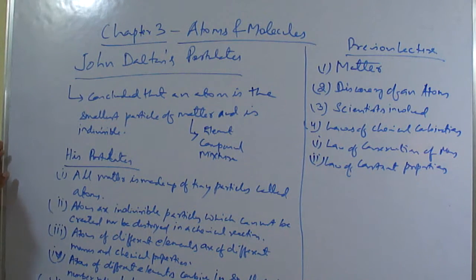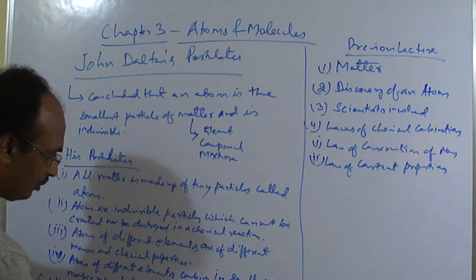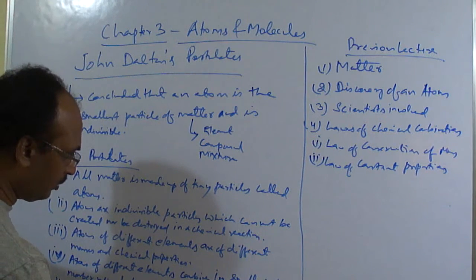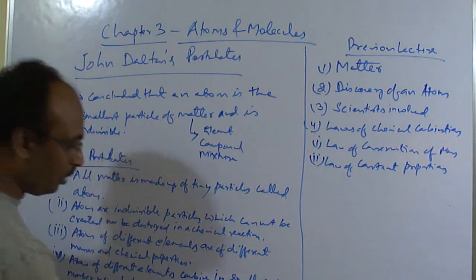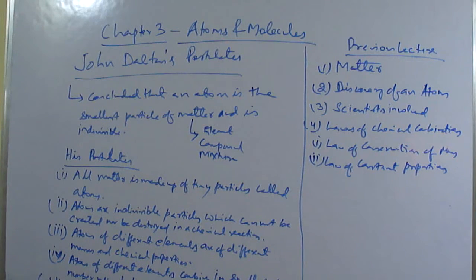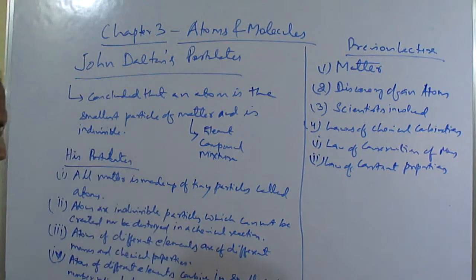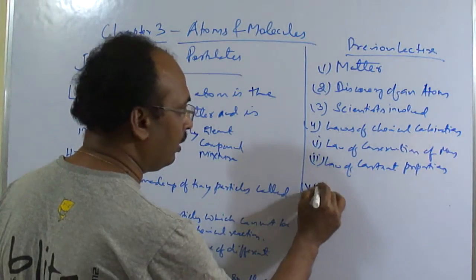Law of constant proportion. Okay. So what is there? It says that the relative number and types of atoms present. The relative number. Okay, here we will write the relative number. So the fifth one is what?